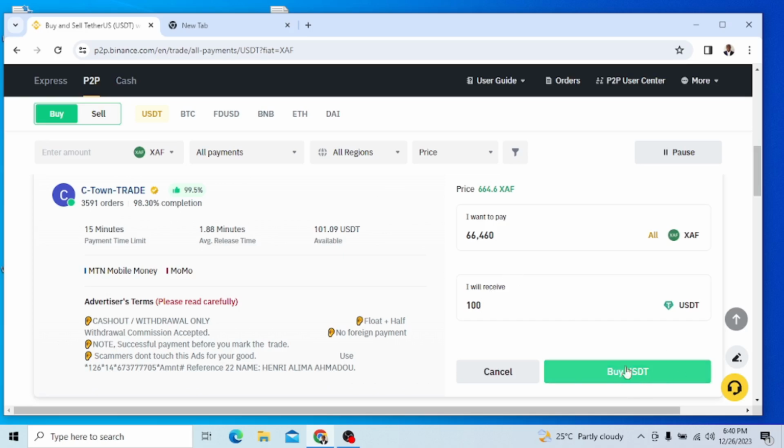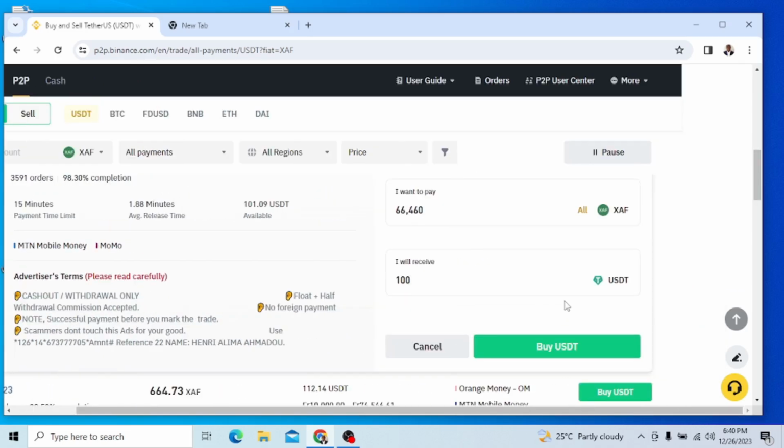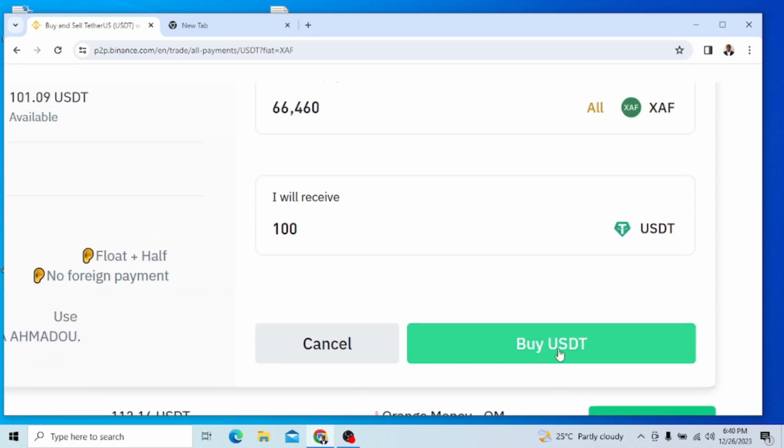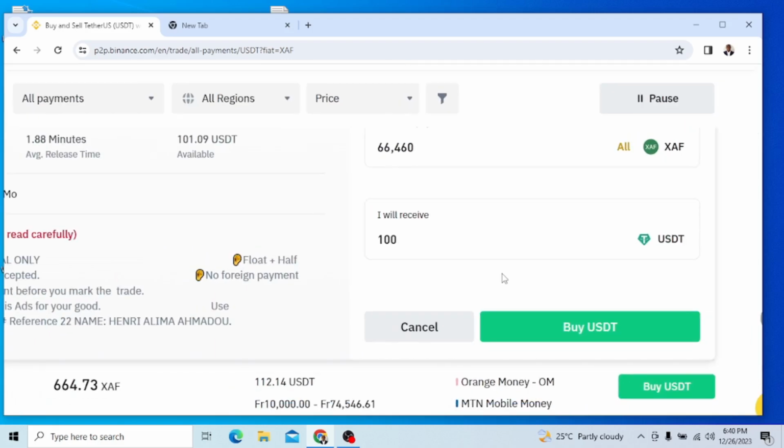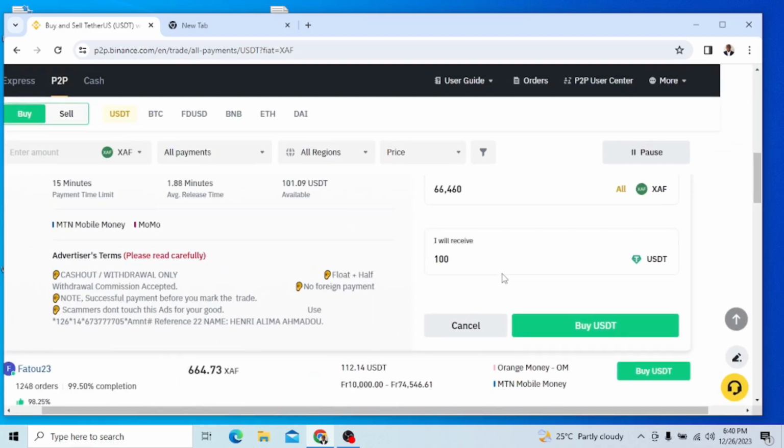Once I click buy here, you will see something. Let me just click buy here. I don't want to start a transaction which I will not complete. They might think I'm a scammer or a thief. Remember, he already warned that scammers don't touch this ad for your good. Are you getting? Once I click this buy, the transaction starts.